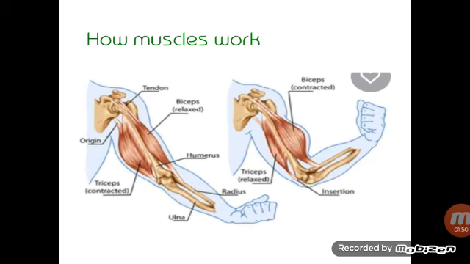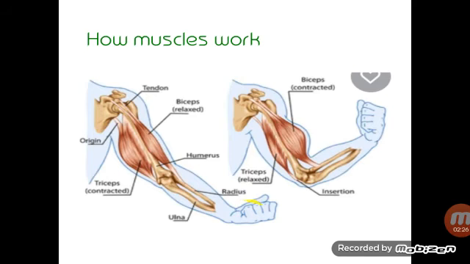How do muscles work? Muscles usually work in pairs, by contracting and relaxing. Contracting means becoming shorter; here you can see it has a shorter distance. Relaxing means returning to normal size. This is the normal size of your arm when it is relaxing.